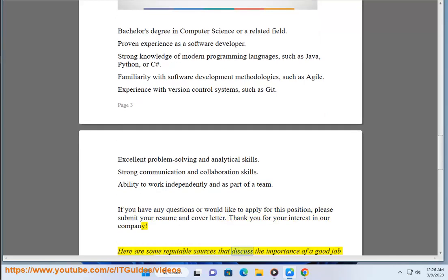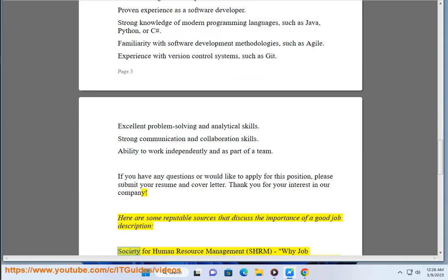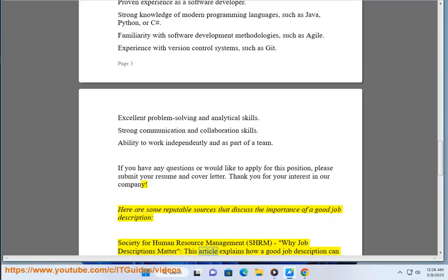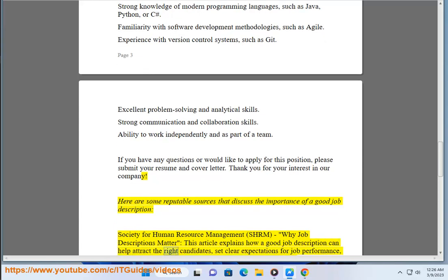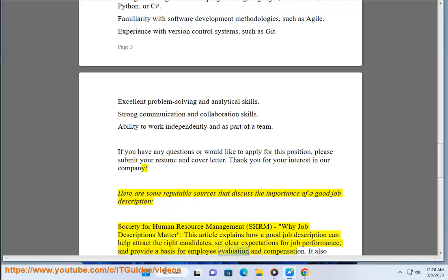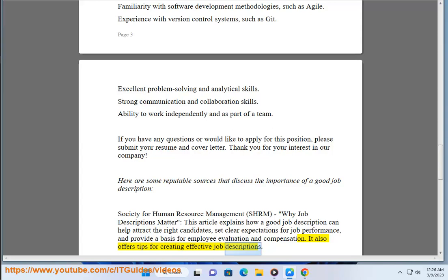Here are some reputable sources that discuss the importance of a good job description. Society for Human Resource Management, SHRM, Why Job Descriptions Matter. This article explains how a good job description can help attract the right candidates, set clear expectations for job performance, and provide a basis for employee evaluation and compensation. It also offers tips for creating effective job descriptions.